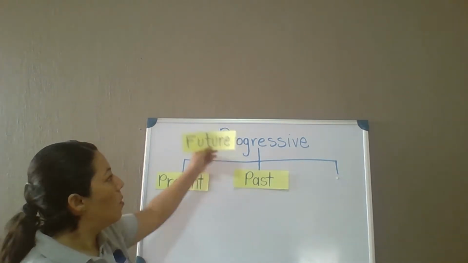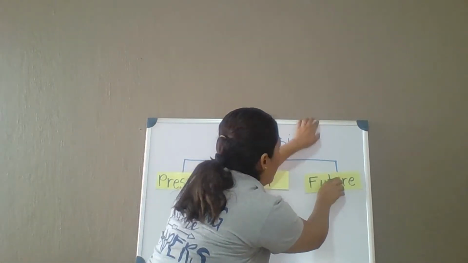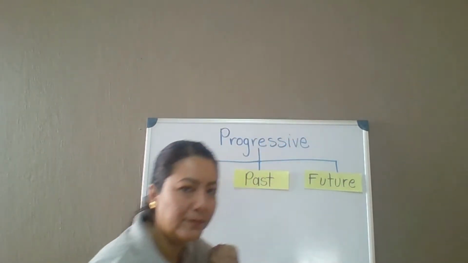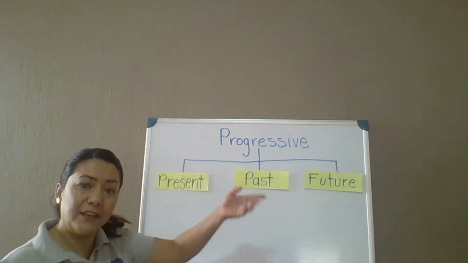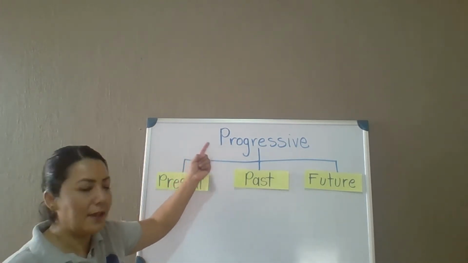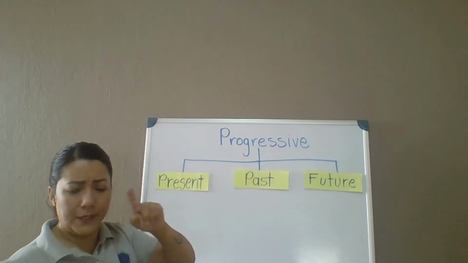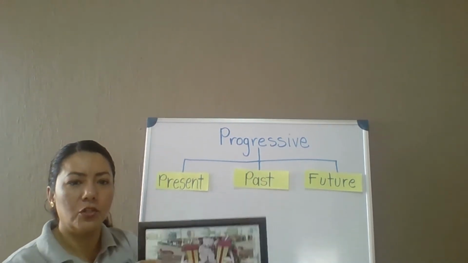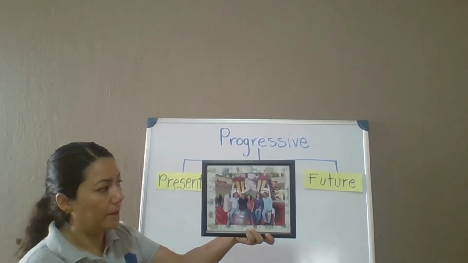Oh, future progressive. So here it is, excuse me. Now look at the family. In the progressive family we will see present progressive, past progressive, and future progressive. For example, I'm going to show you my family again. That's my family.